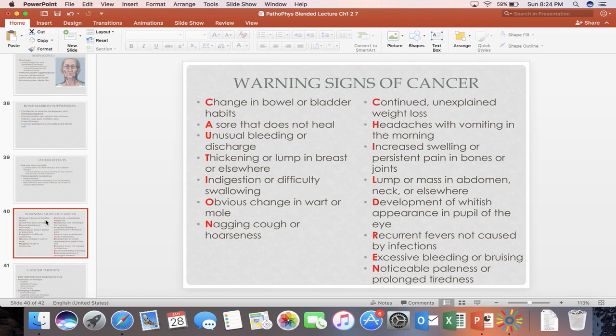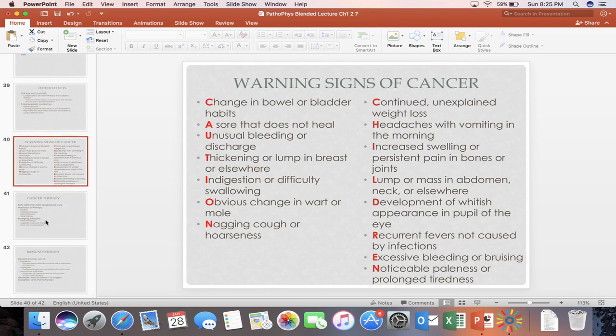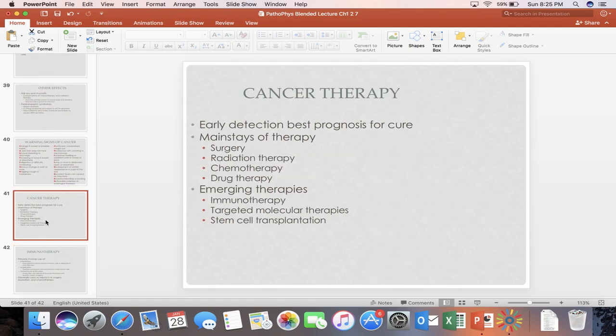Continued unexplained weight loss, headache with vomiting, especially in the morning. Increased swelling or persistent pain in bones or joints. Lump or mass in the abdomen, neck, or elsewhere. Development of whitish appearance in the pupil of the eye. Recurrent fever not caused by infection. Excessive bleeding or bruising. Noticeable paleness or prolonged tiredness, which is a sign of anemia.